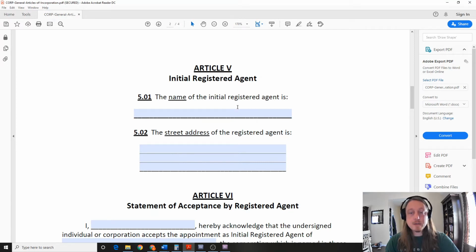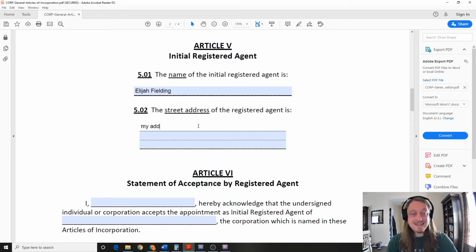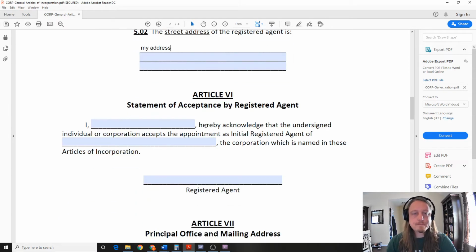Okay. Article 5, initial registered agent. The name of the registering agent is, well, that would be me. So I'm going to put my name, or your name in this case. Then you would put your address, which I'm not typing in, but that's where you would put your address. Statement of acceptance by registered agent. So this is me signing that I accept being the one who is signing up everybody. Okay. So I'm responsible. I, Elijah Fielding, hereby acknowledge that the undersigned individual or corporation accepts the appointment as initial registered agent of, this is the company, the corporation which is named in these articles of incorporation. So in other words, I'm signing off that I'm responsible for setting this up, and I'm going to put my signature here. If this was for real, I'd sign that.